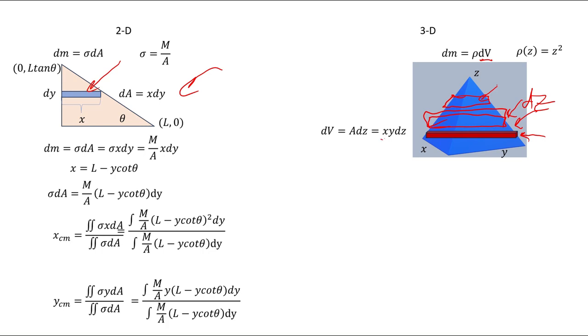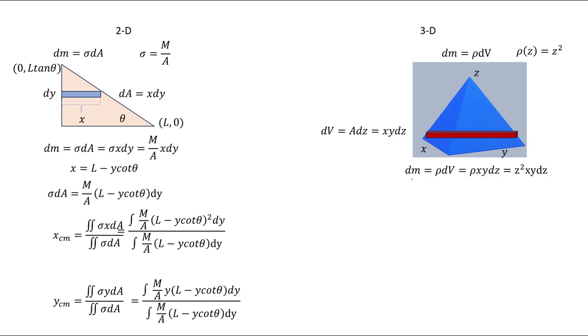But the key is that the square is given by x times y. That's the area. The height is dz. So dV is xy dz. Okay, I'll just write it again. dm = rho dV = rho xy dz. And now I have this weird, awkward problem where I've got an x and a y. I've got to get rid of them. One thing that helps me is knowing that this pyramid has square cross sections. Square means x and y are the same. So x equals y. And then, look, this is the exact same formula I use for x over here.